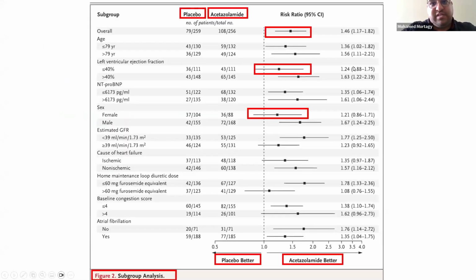So basically, what I'm trying to say is, does this study have a good research question? Yes, it does. Does it have good internal validity? Yes. Does it have good and promising results? Yes. Maybe the side effects a little bit more. However, is this generalizable? I don't think so. Because we need more patients, more countries, more subgroup analysis on a wider scale, including race and other stuff, and then we can decide maybe. But this is a good start for bringing a medication that we have had in medicine for many years and we don't use it. And now maybe it can be a promising, cheap option in heart failure if we really benefit from it, right? So that's my talk.